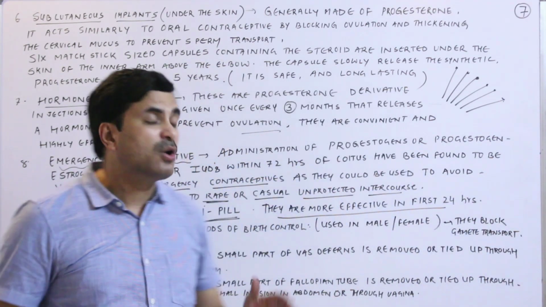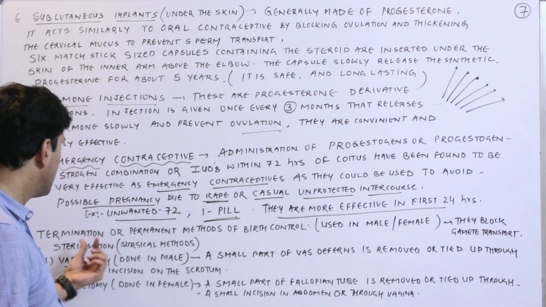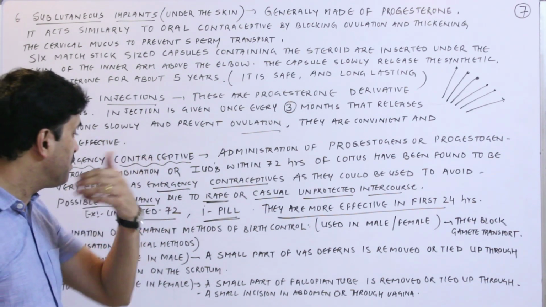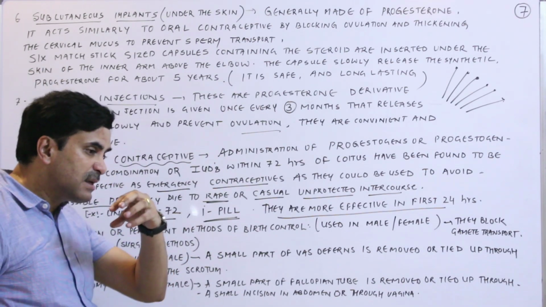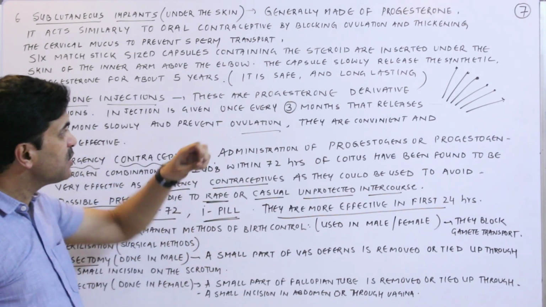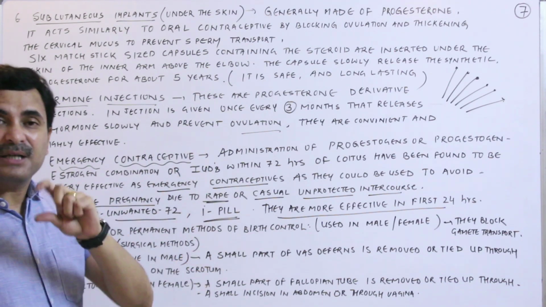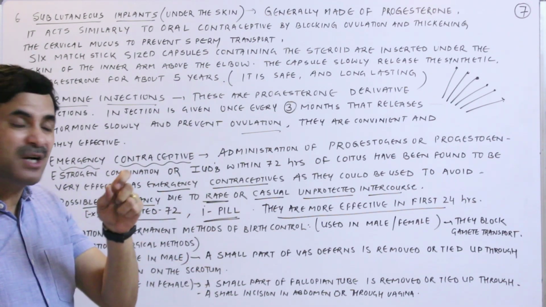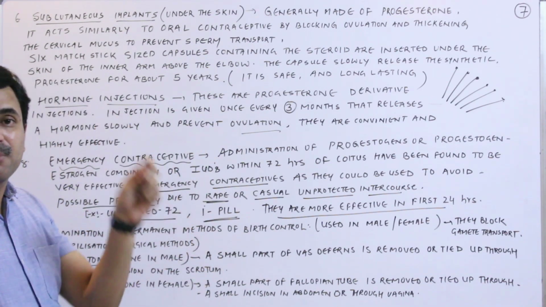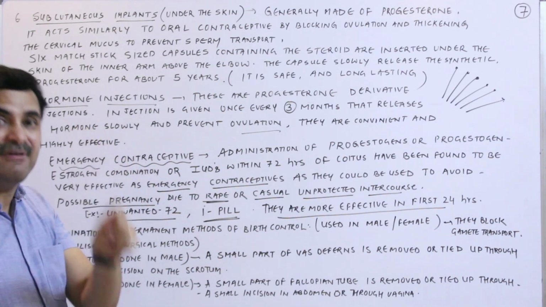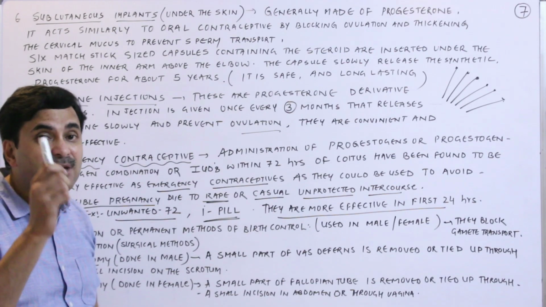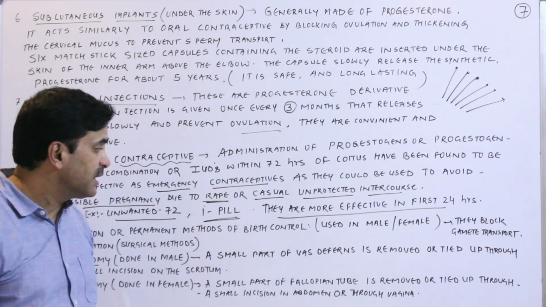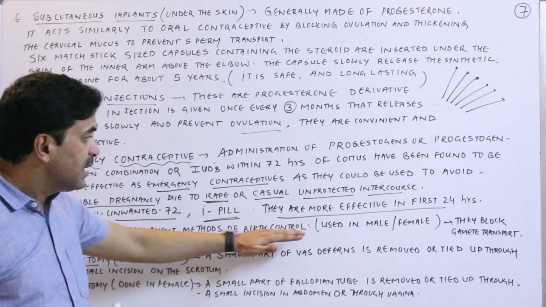The termination or permanent methods of birth control. If the female doesn't want to use any of these temporary contraceptives and wants to get rid of pregnancy forever, then she can go for termination or permanent methods, because these are irreversible.